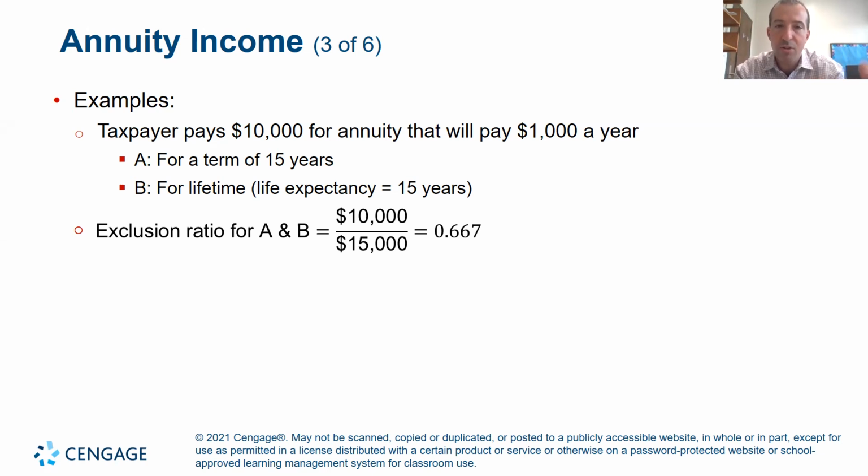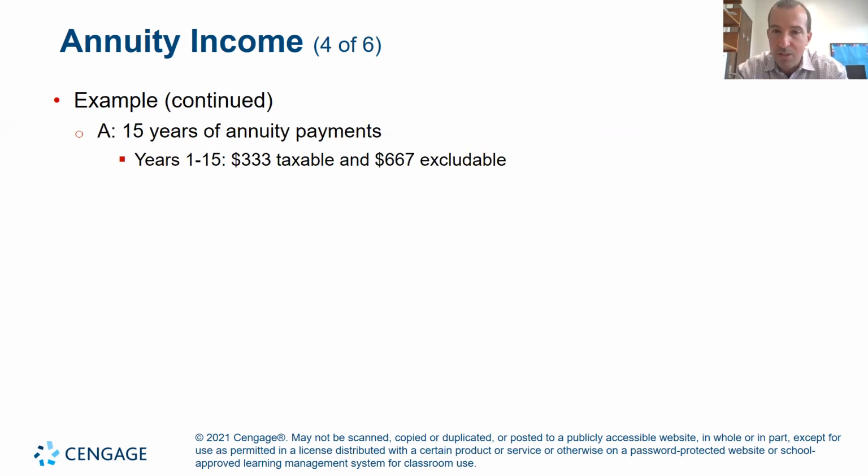The exclusion ratio is the investment, $10,000, divided by the total expected cash flow from the annuity, which is $1,000 for 15 years. When you divide the two, you get roughly 66% or 67%.